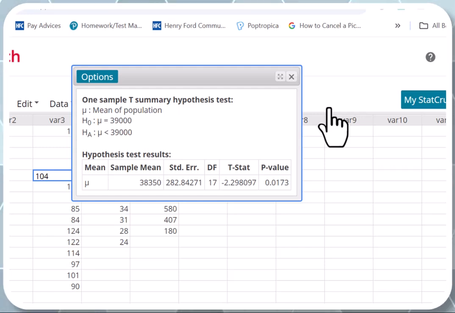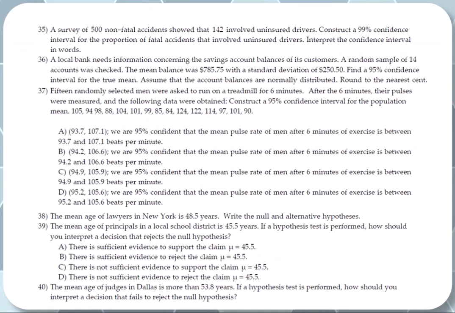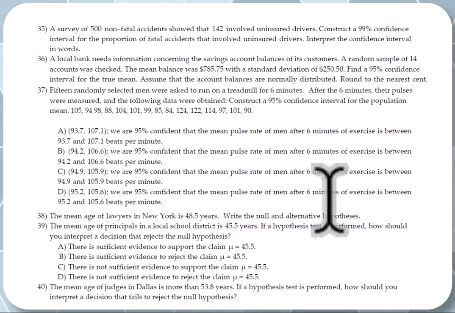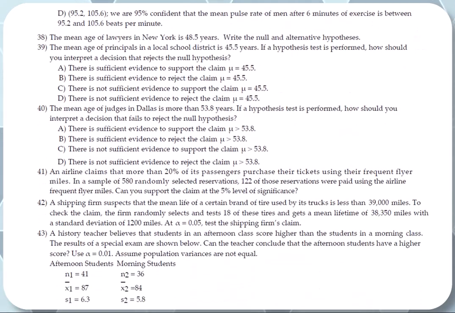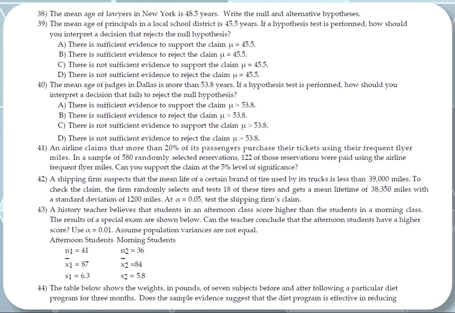And if you reject H0, guys, you can support the claim. There is enough evidence at the 5% level of significance to support the claim that, let's read the claim together, that the mean life of a certain brand of tire used by the trucks of the firm is less than 39,000 miles. Okay, we're going to do a third video for the remaining questions.